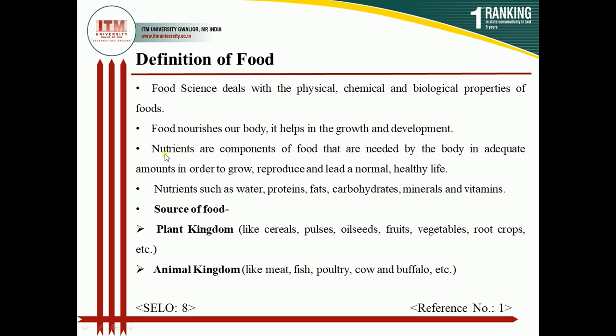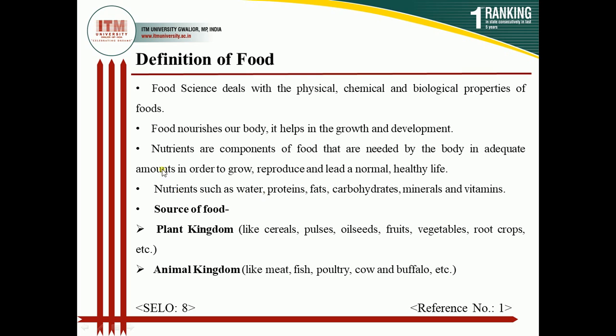Next is the nutrients. It's not necessary that all the junk foods contain a sufficient amount of nutrients, so we have to be very careful taking our food, taking our diet. So it's very important to take a healthy diet. Nutrients are the components of foods that are needed by the body in adequate amounts in order to grow, reproduce, and lead a normal healthy life.